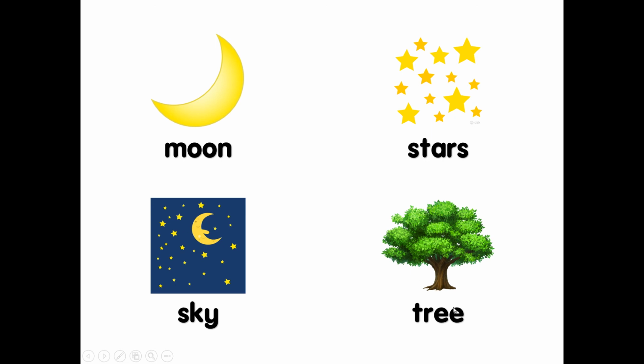The last one, what is this? Tree. What are the color for the tree? It's brown and green in color.